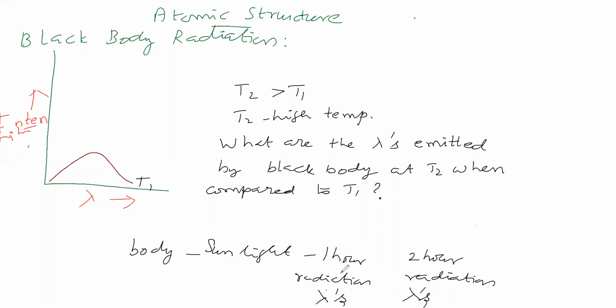Sunlight radiation at this place and here will have same wavelengths or different wavelengths. So you are saying different wavelengths of radiation here and here, isn't it? Okay, we will check that.